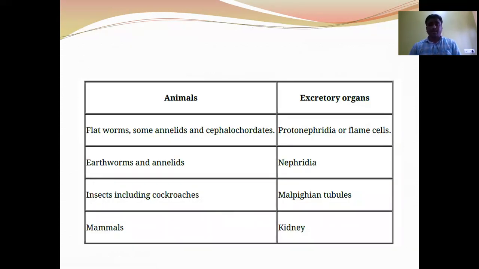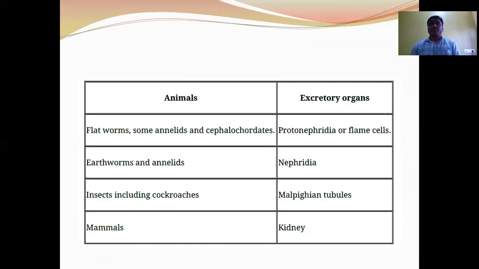Excretory organs in the different types of organisms: flatworms, annelids, and cephalochordates. Flame cells or solenocytes or protonephridia are the excretory organs. In earthworms and other annelids, nephridia are the excretory organs. In insects, Malpighian tubules are the excretory organs. In scorpions and spiders, coxal glands are the excretory organs.